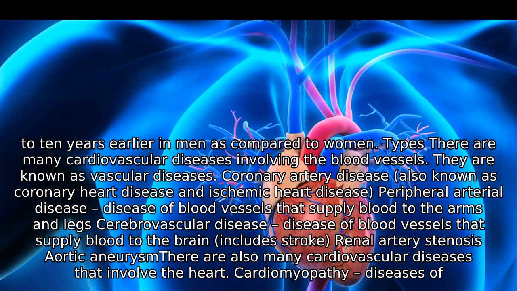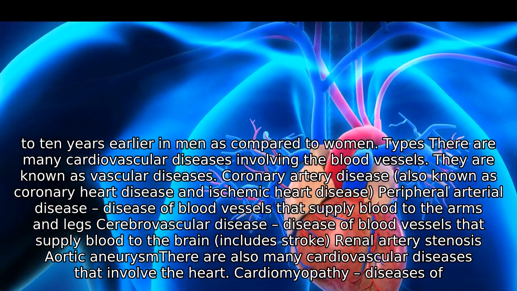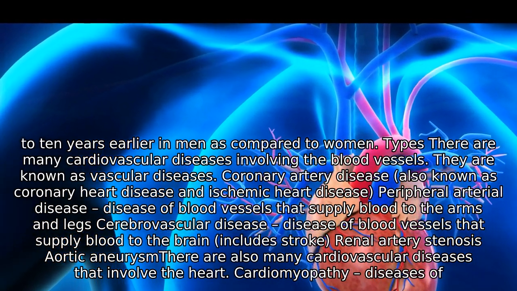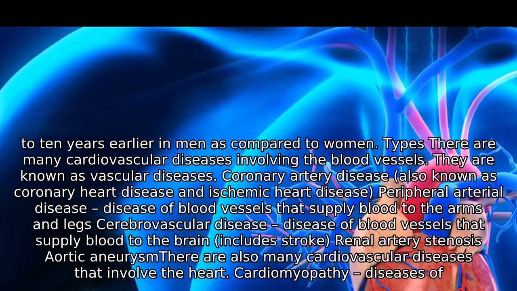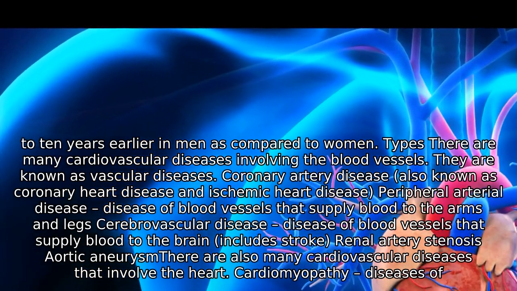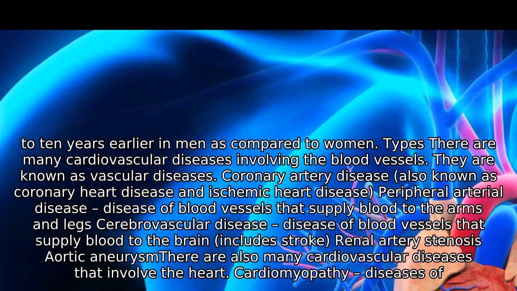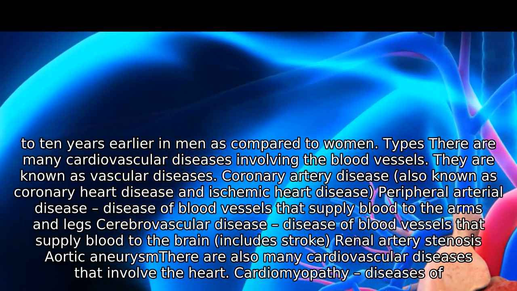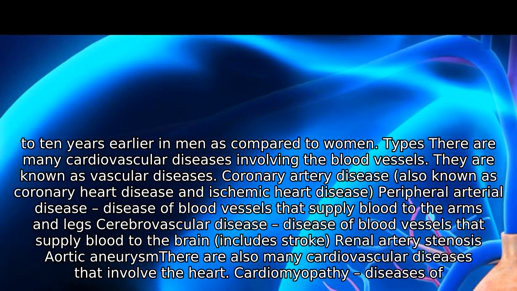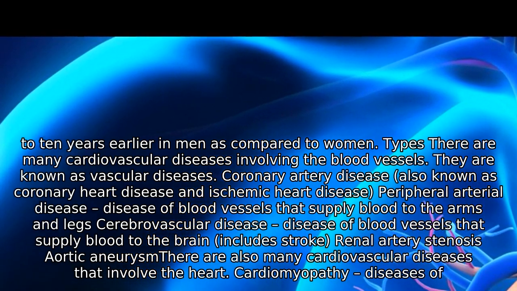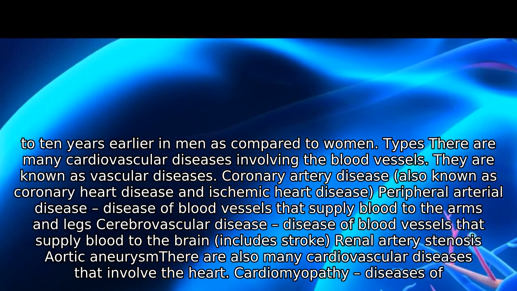Types: there are many cardiovascular diseases involving the blood vessels. They are known as vascular diseases. Coronary artery disease, also known as coronary heart disease and ischemic heart disease; peripheral arterial disease, disease of blood vessels that supply blood to the arms and legs; cerebrovascular disease, disease of blood vessels that supply blood to the brain, includes stroke; renal artery stenosis; aortic aneurysm.